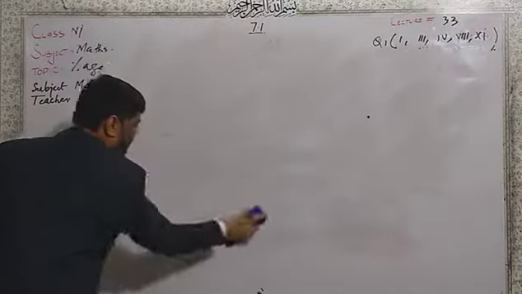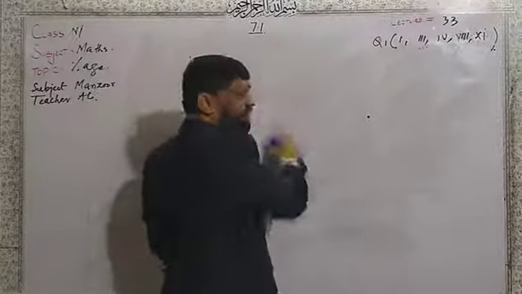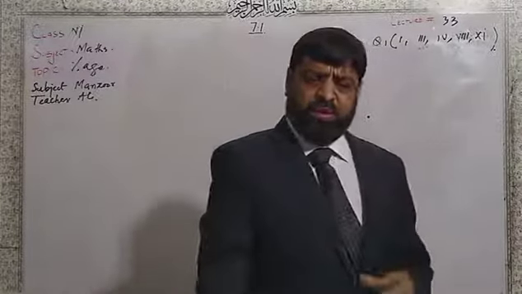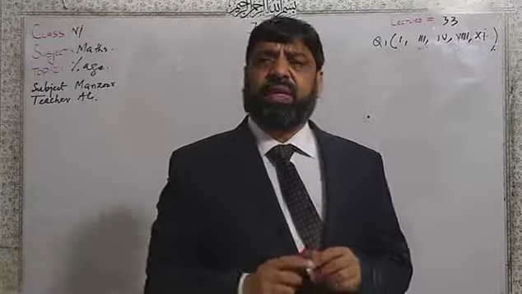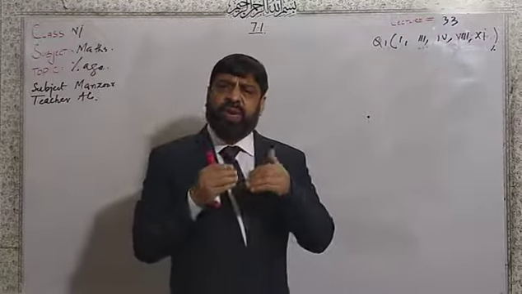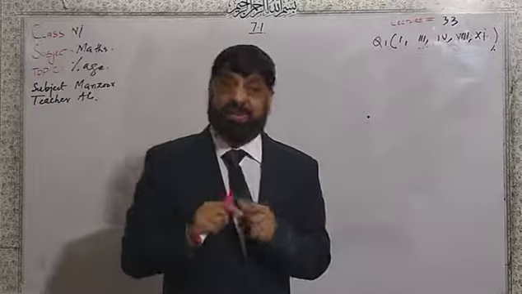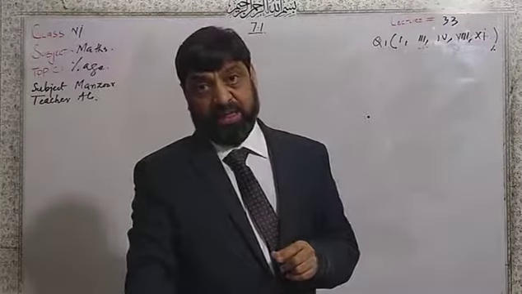This figure we will keep in mind. Two things are necessary. First of all, dear students, we need 10 or a multiple of 10 in the denominator.